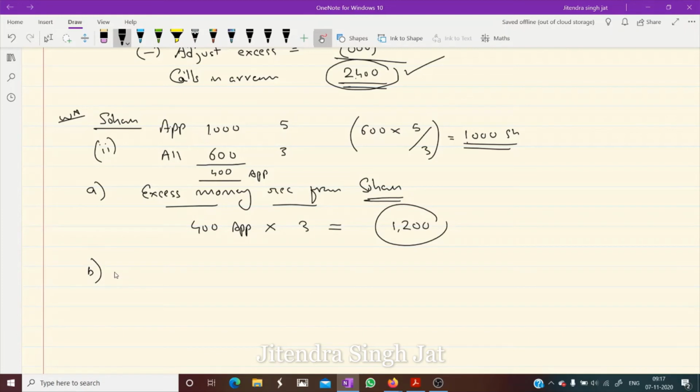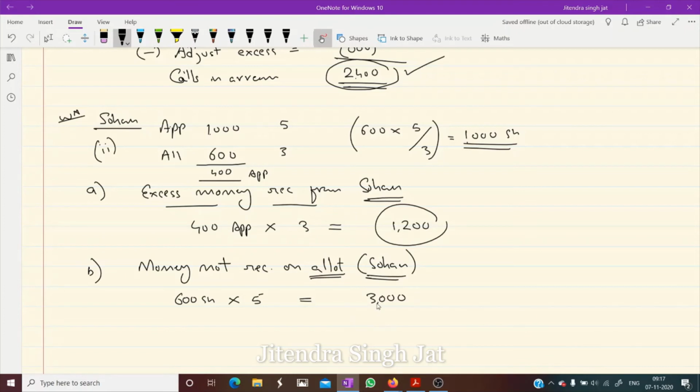Now let's see money not received on allotment. We are calculating for Sohan. How much money is not given? We have demanded money at the time of allotment from Sohan. How many shares are allotted to Sohan? 600 shares are allotted. When 600 shares are allotted, how much money do we demand at the time of allotment? 5 rupees, yes or no? 600 times 5 is 3,000 rupees we have demanded, but he has not paid. He failed to pay allotment money.